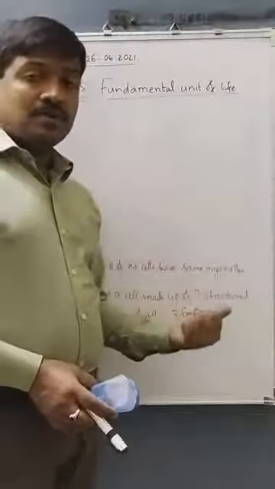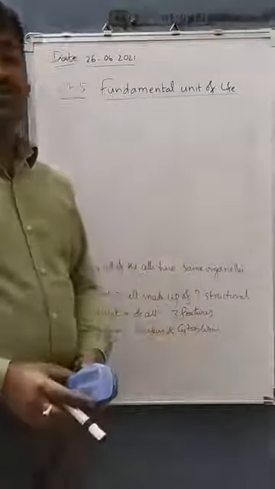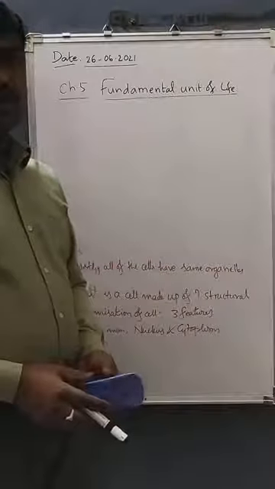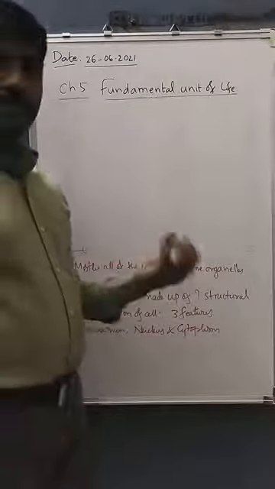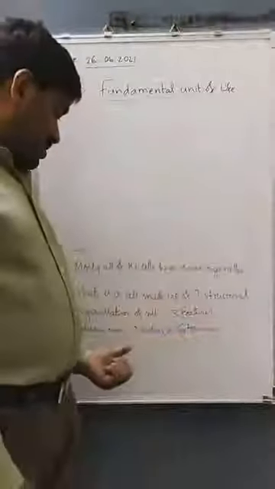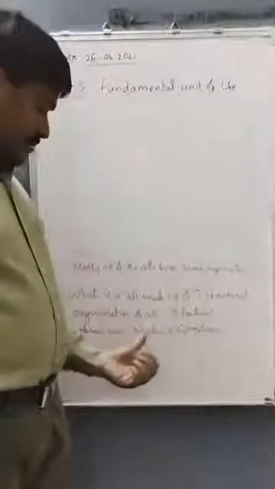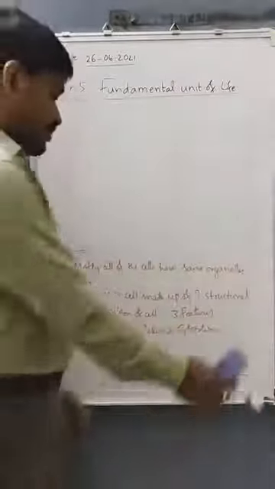Next, what is a cell made up of? Or simply you can ask, what is the structural organization of the cell? A cell is made up of three basic features. They are plasma membrane, nucleus and cytoplasm.